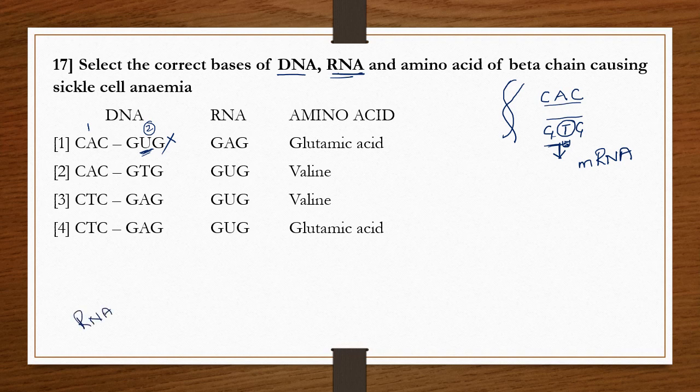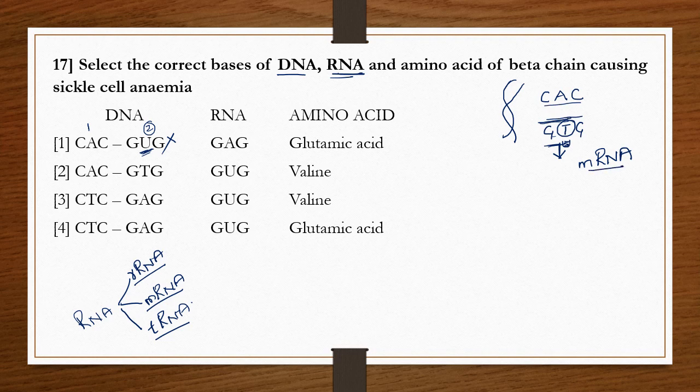RNA is mainly of three types: ribosomal RNA (rRNA), messenger RNA (mRNA), and transfer RNA (tRNA). So now the mRNA gets the message from the DNA. That means whatever coding is present on this DNA is copied onto the mRNA.